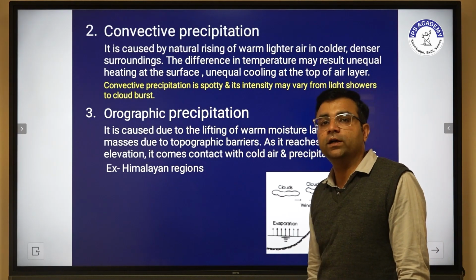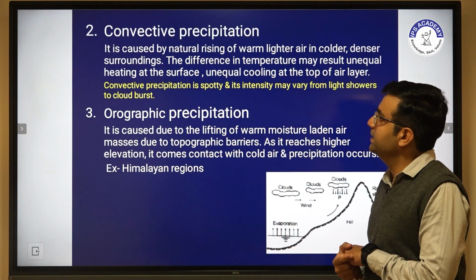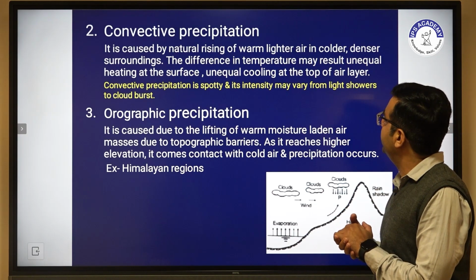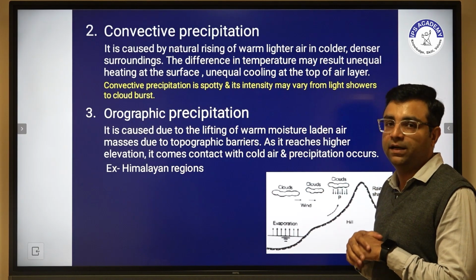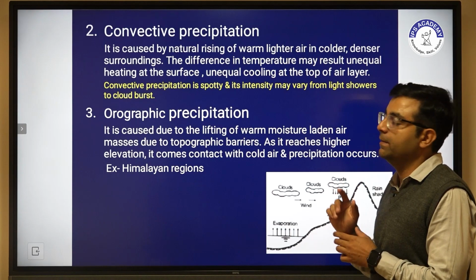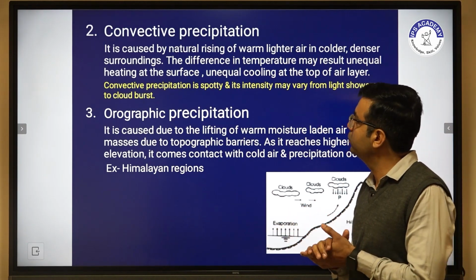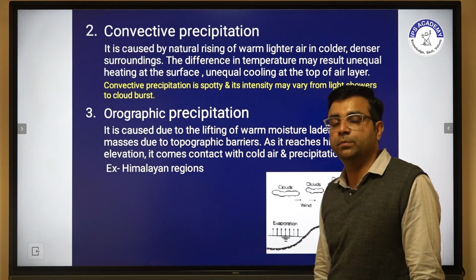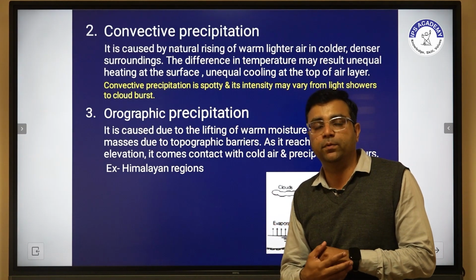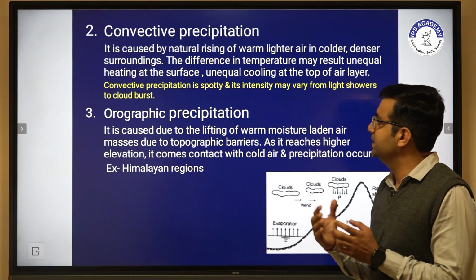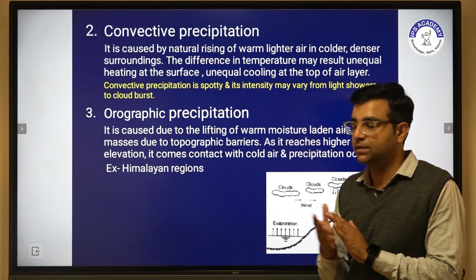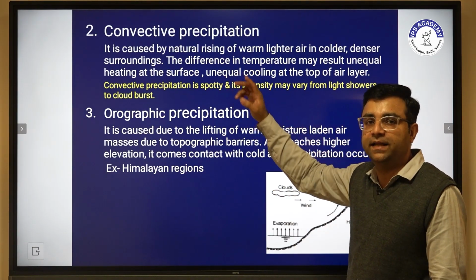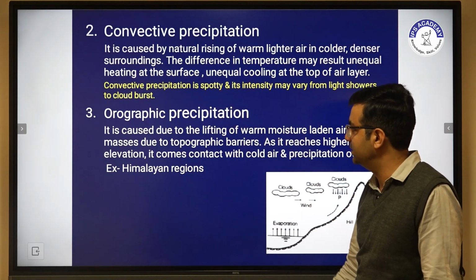Convective precipitation is generally caused by the natural rising of warm, lighter air in colder, denser surroundings. The difference in temperature may result in unequal heating and cooling. This is known as convective precipitation. Generally a spotty type of rainfall occurs, and its intensity may vary from light to cloud burst. This is the second type.